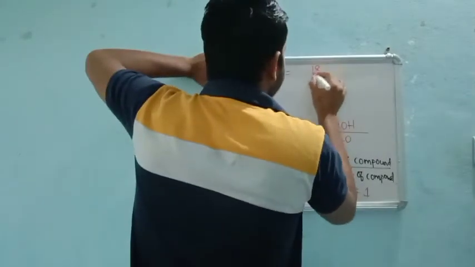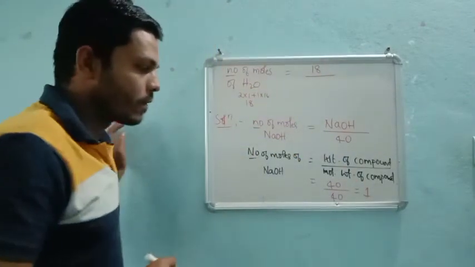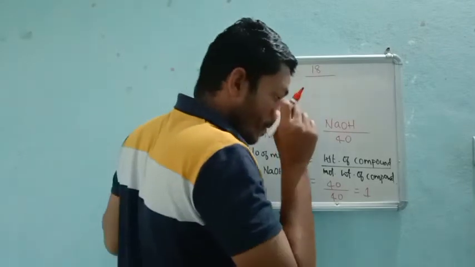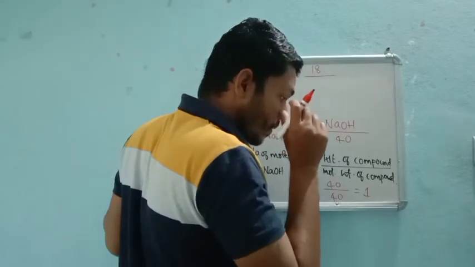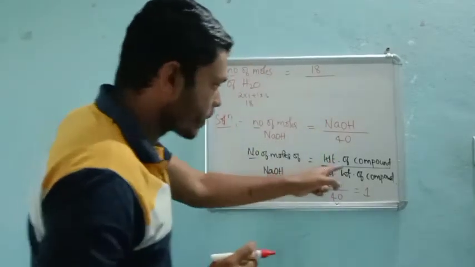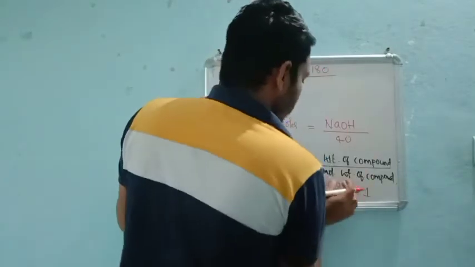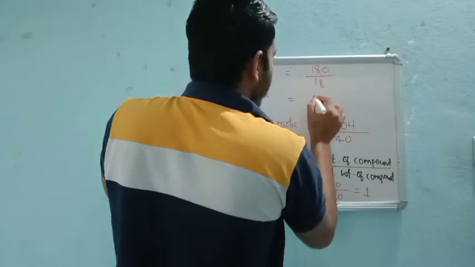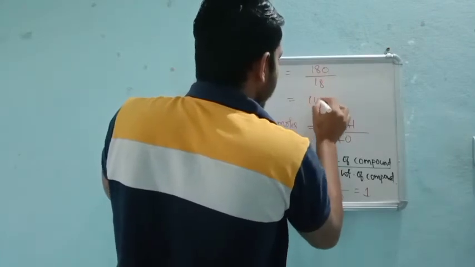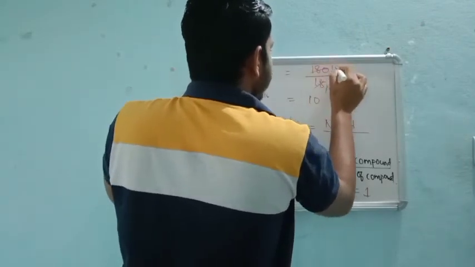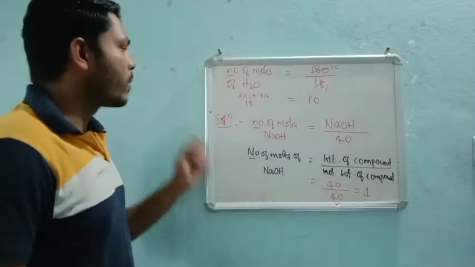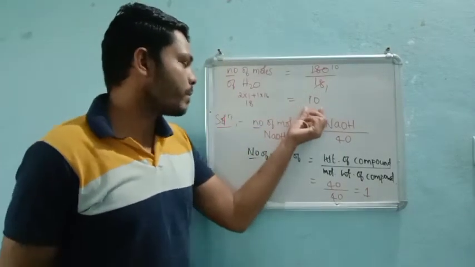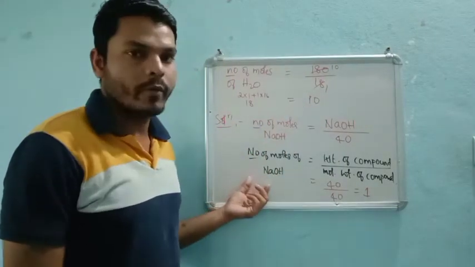18 divided by how much they have given. Sorry, the weight of the compound they have given is 180, and the molecular weight of the compound is 18. So that means 10, right? 18 ones are 18, 18 tens are 180. So the number of moles of water is 10 and the number of moles of NaOH is 1.